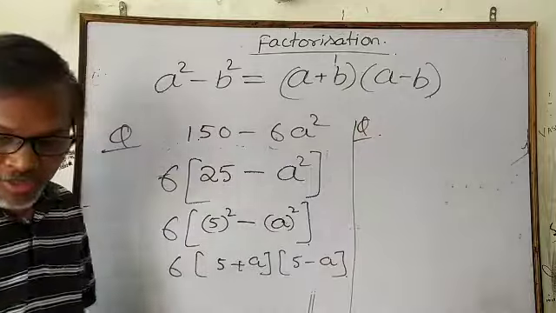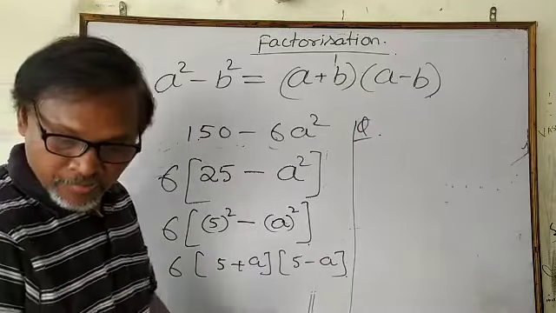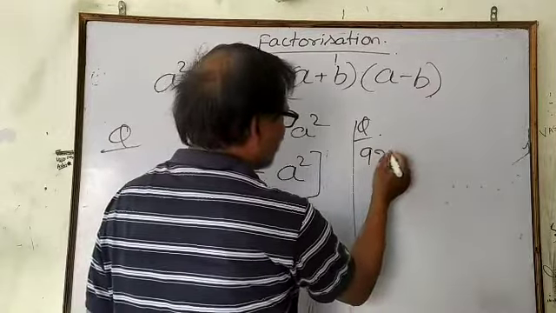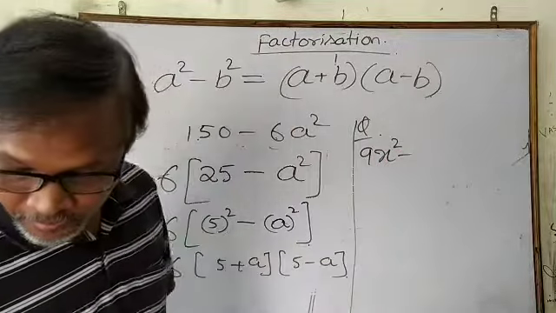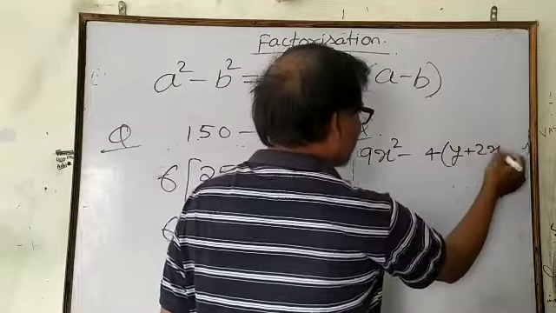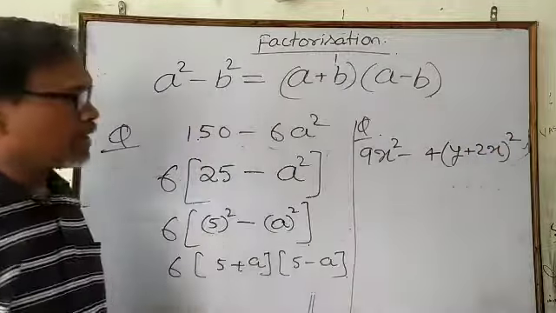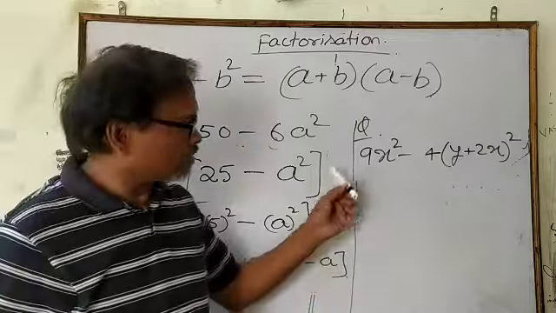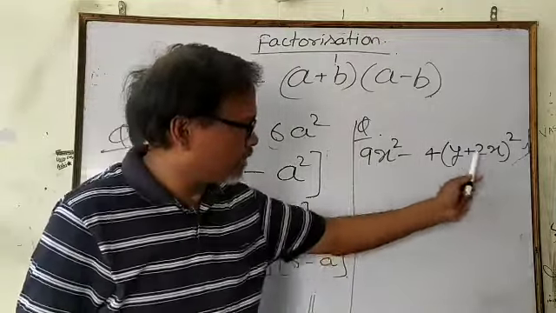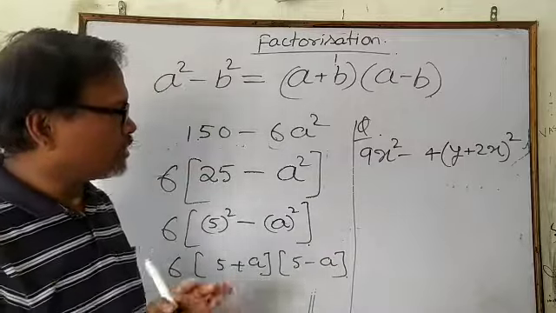Second example of this is 9x square minus 4 into (y plus 2x) whole square. In this case, you can see there is no common element, digits also and variable also. But you can change it.